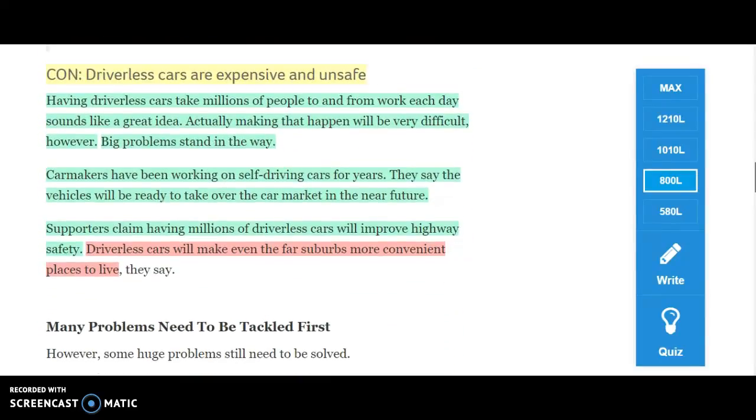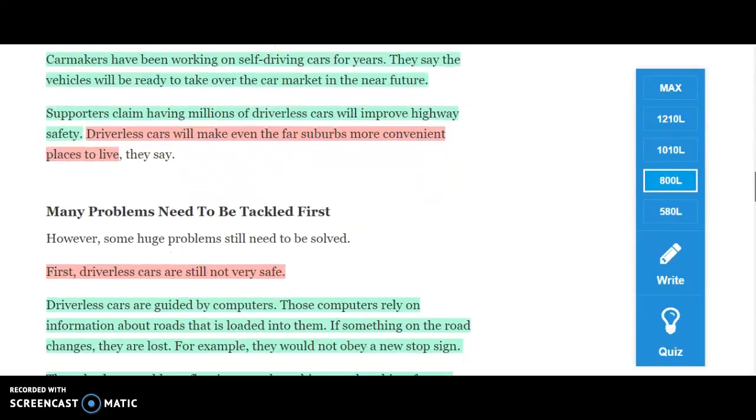So where it says con, this is where the second article begins. This is a completely separate article from the one up top. The reason they're together in NewsELA is because they're two different articles on the same topic, giving you different perspectives. In this one, I have also highlighted the facts and the opinions. Facts are in green, opinions are in pink.